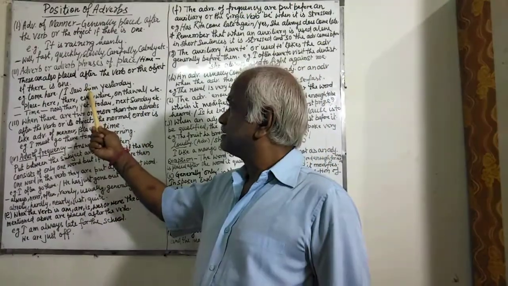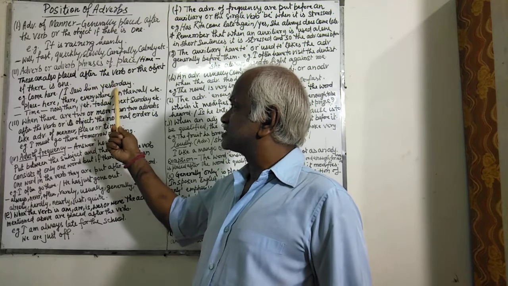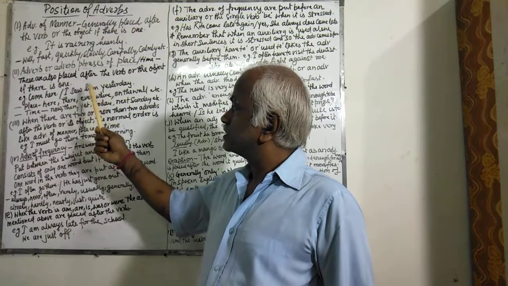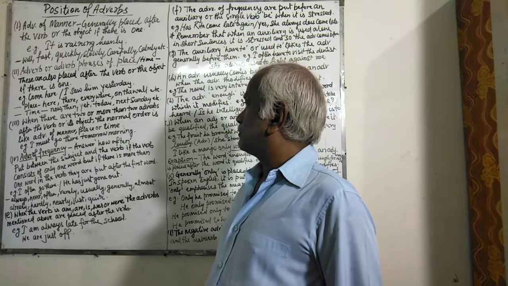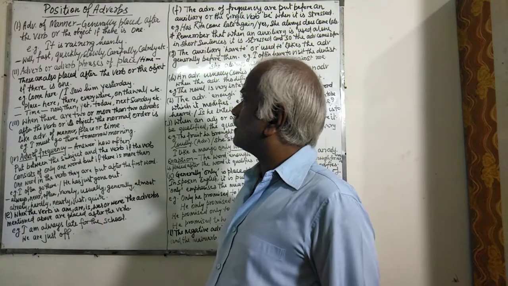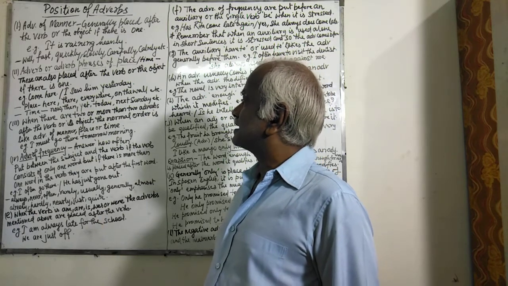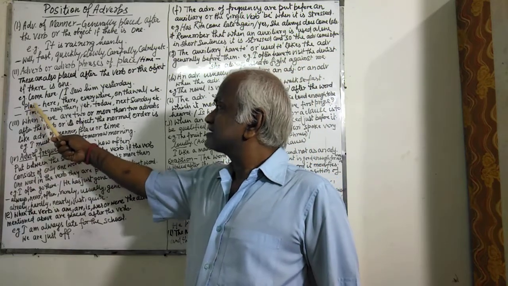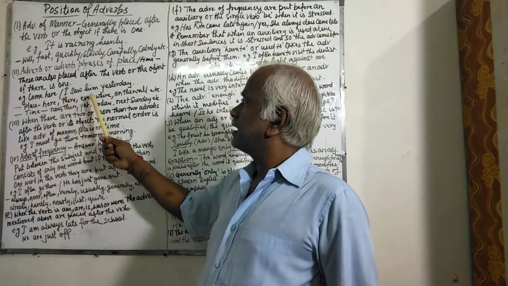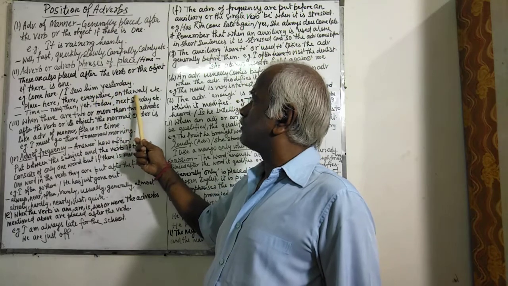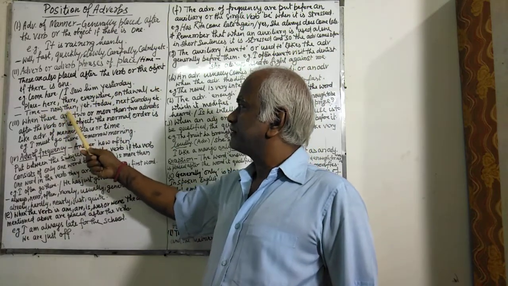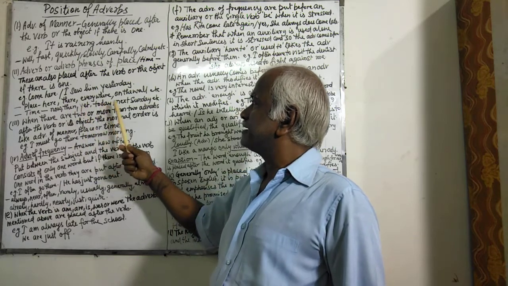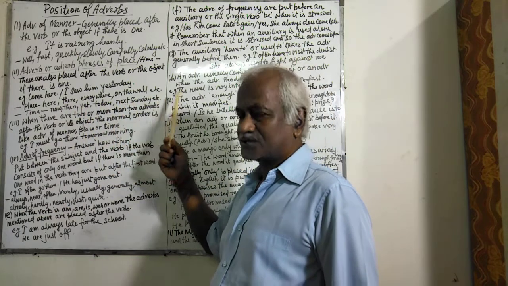Him is there, so we are using yesterday after him. The other adverbs of place and time are, place: here, there, everywhere, on the wall, etc. Time: now, then, yet, today, next Sunday, etc.